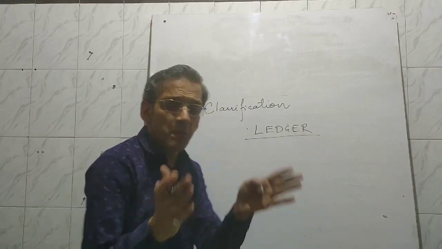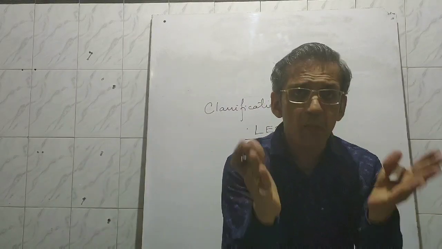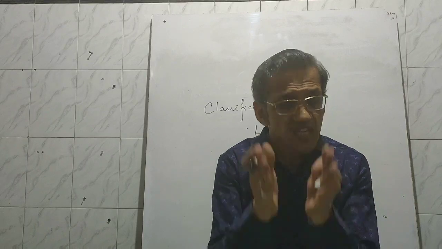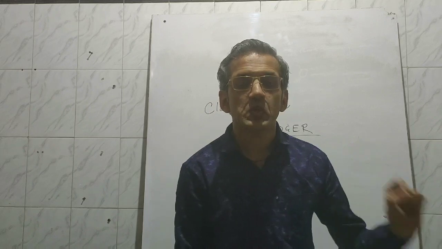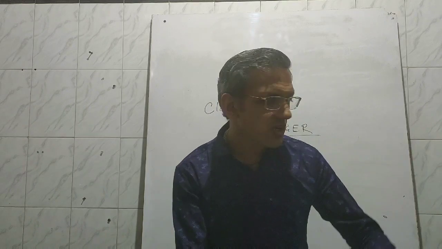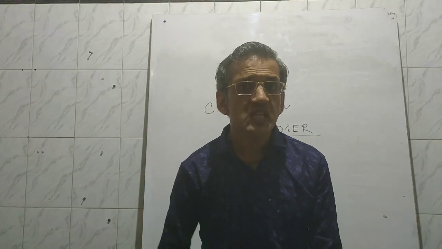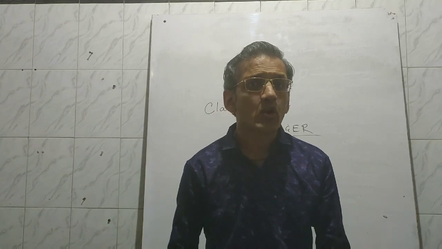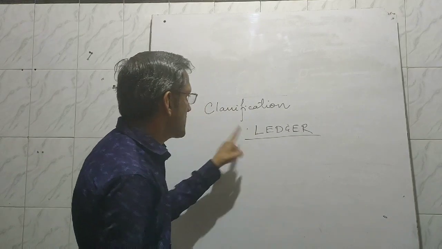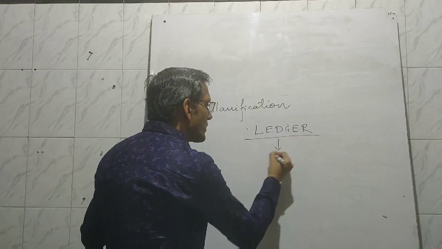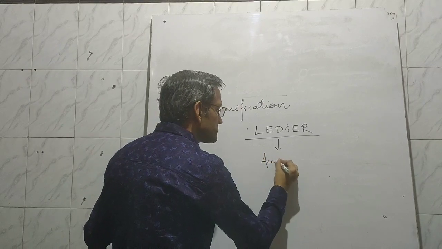Ledger, you can say, is a big register in which each page is allotted for one particular account. One page is allotted for Ram's account, another page for Shyam's account, next page for purchase account, next page for sales account, another page for cash account, and so on. So the number of accounts depends upon the size of the business. So in ledger we have different accounts.